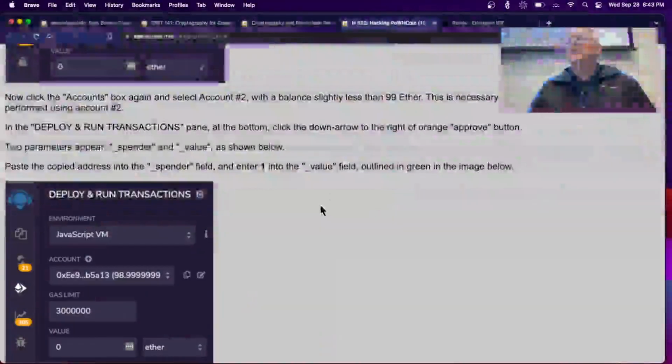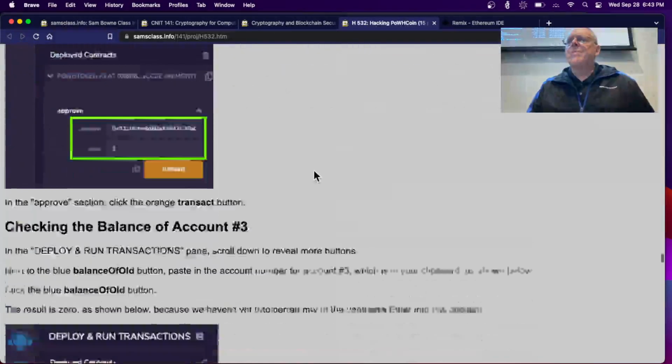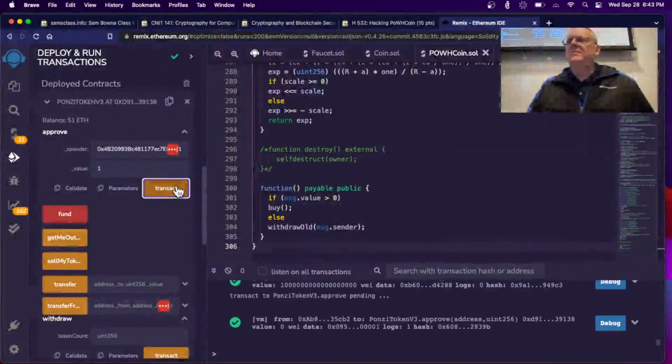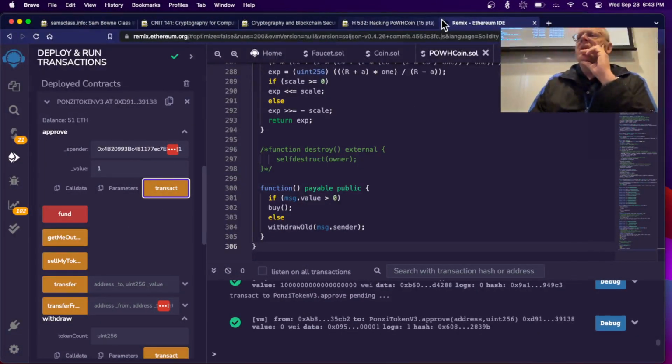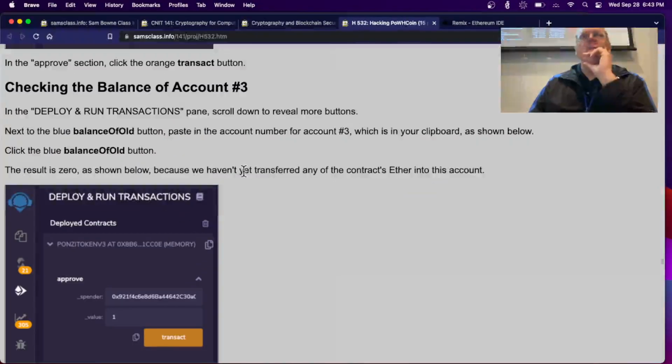And is it really 1? It's 1. Okay, good. All right. Now, I think I do this transaction? Yep. Okay. Okay, and it works. So I've now approved withdrawing from account number 3, or withdrawing from 2 into 3.